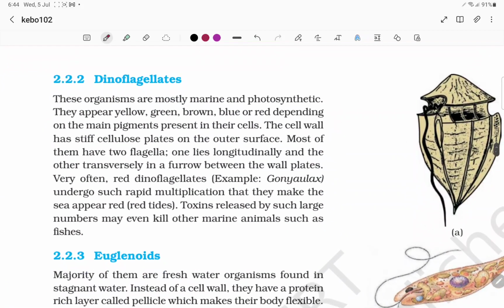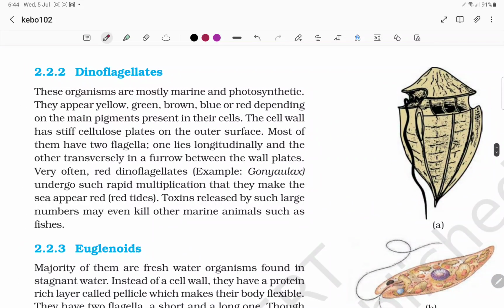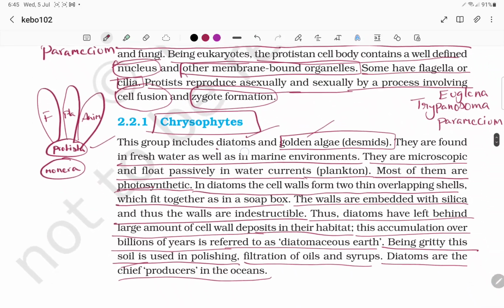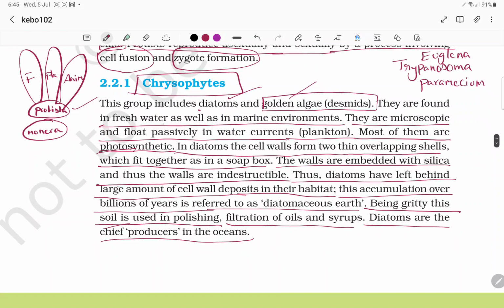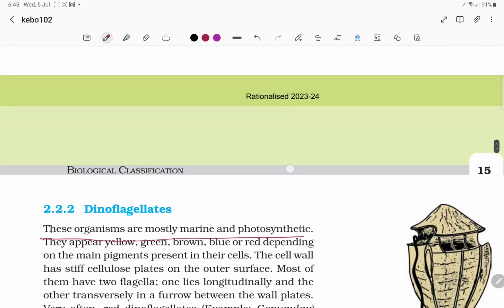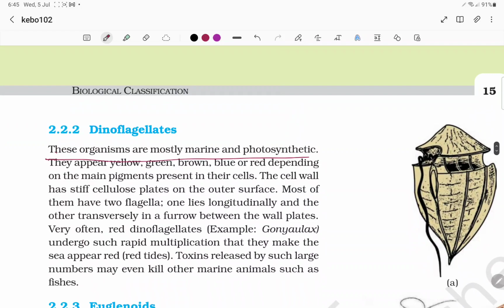So let's talk about dinoflagellates. Why do they call them dinoflagellates? Because they have two flagella. They are mostly marine and photosynthetic. You can compare freshwater as well as marine, but when it comes to dinoflagellates, they are mostly marine. For example, Gonyaulax forms the red tides in the sea. They appear yellow, green, brown, blue, or red.